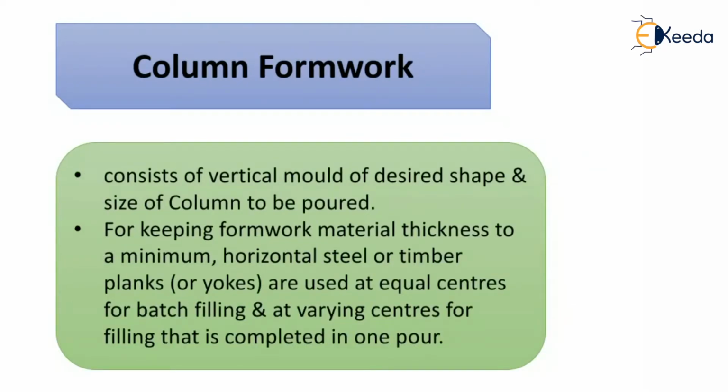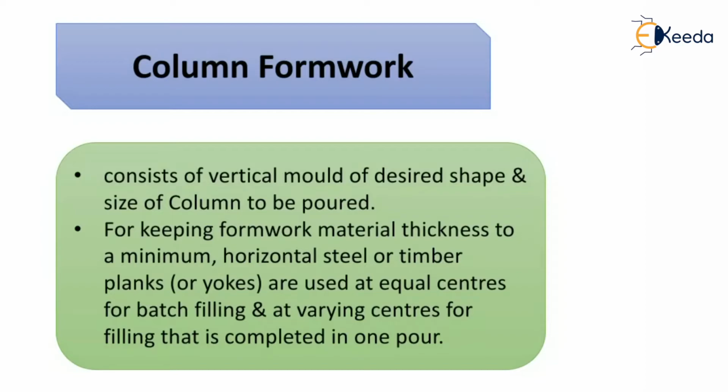Now the second type is column formwork, which consists of a vertical mold of the desired shape and size of the column that is to be poured. To keep the formwork material thickness to a minimum, horizontal steel or timber planks are used at equal centers for batch filling and at varying centers for the filling purpose.